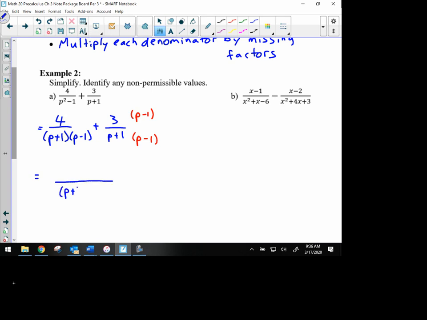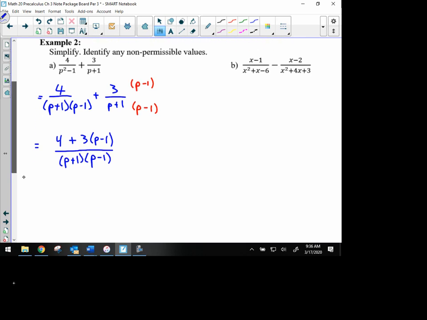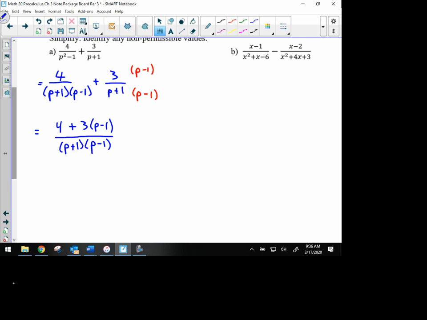So just like before, we can write it all over that common denominator, because we know that's going to be the denominator in our simplified result. So then we have the 4 from the left expression plus the 3 times the p minus 1 from our right expression. So that p minus 1 is multiplied by 3. Now, you might be looking at this and wanting to cancel out these p minus 1s now, but remember, you cannot do that because we're talking about addition in the numerator still. We have to cancel out entire factors, and there's still addition in the numerator.